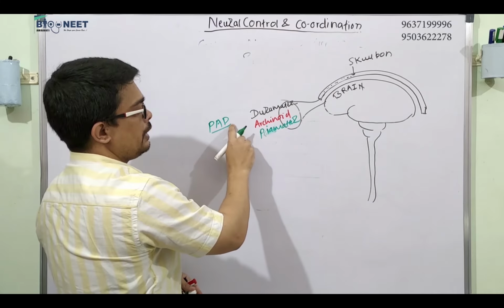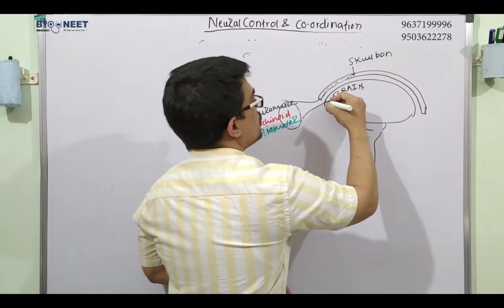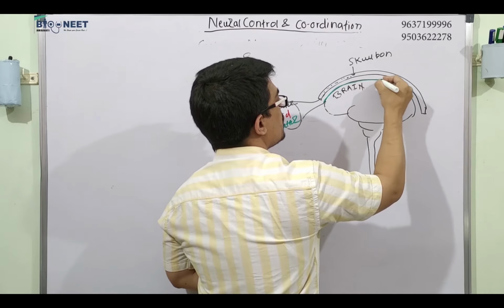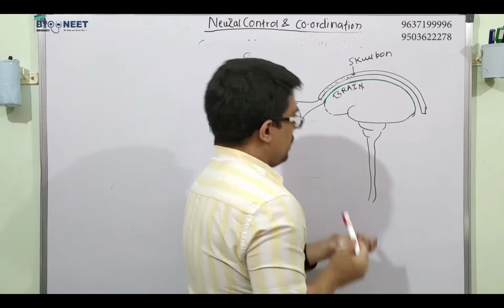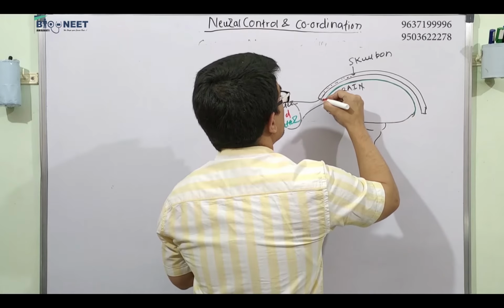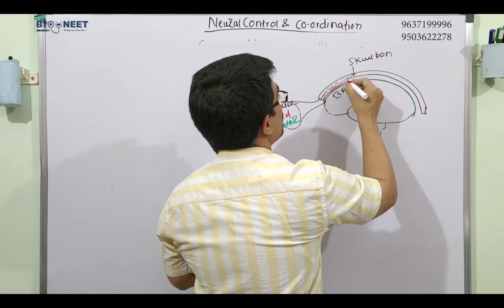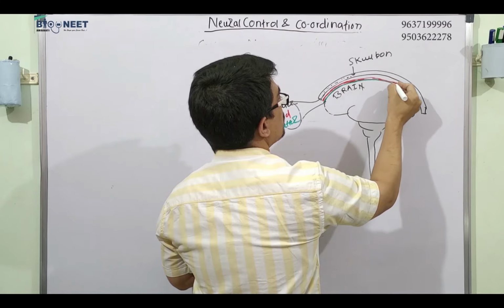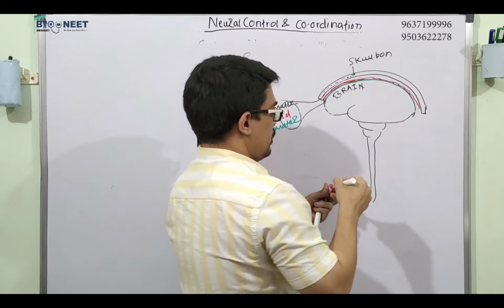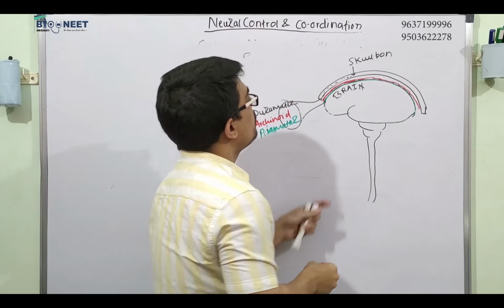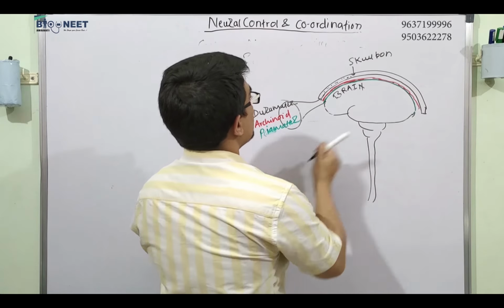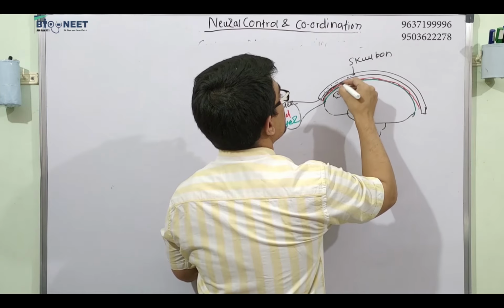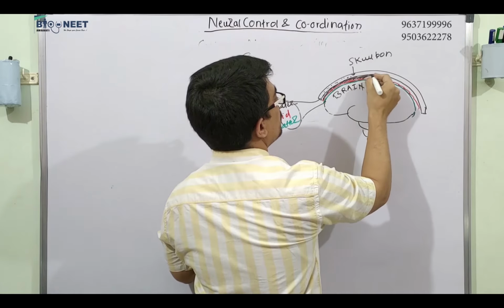So PAD. Pia mater, which covers the brain from the innermost side, is called pia mater. उसके ऊपर का कौन सा है? That is called arachnoid mater, and in between the skull and the arachnoid mater is the dura mater.